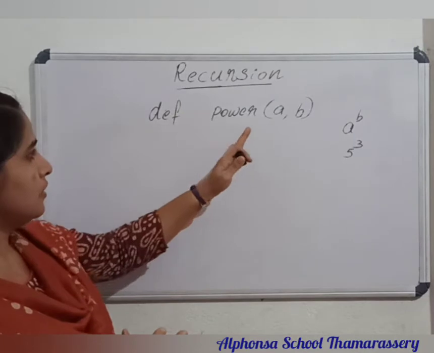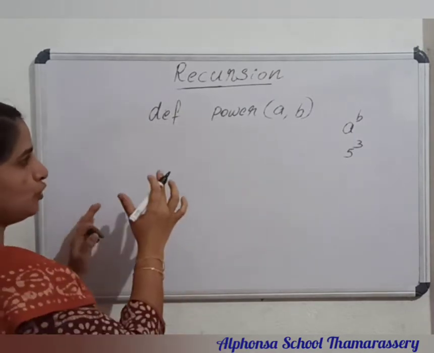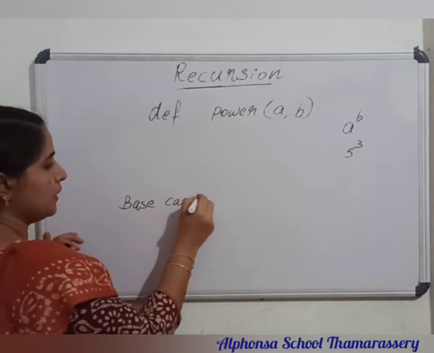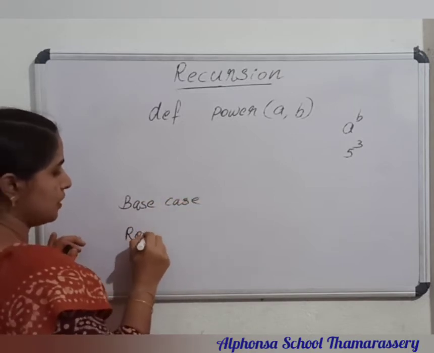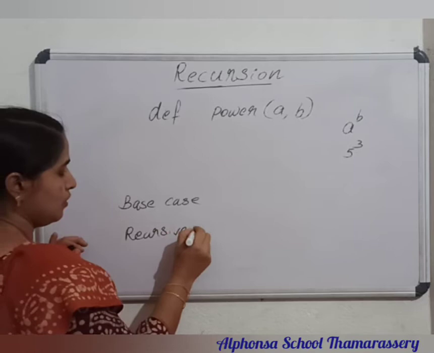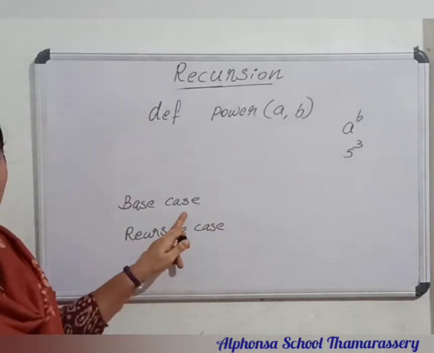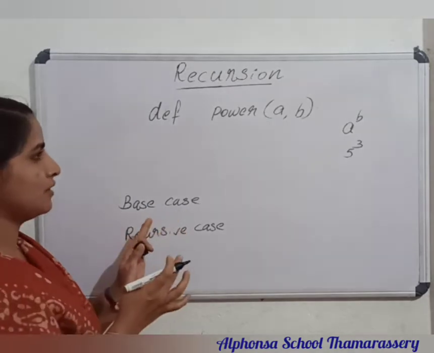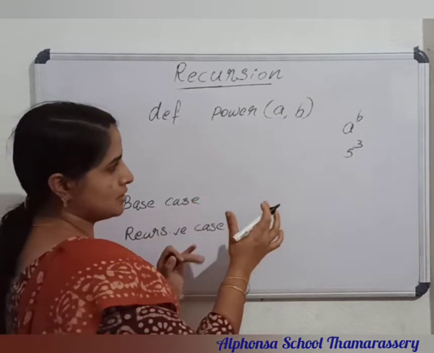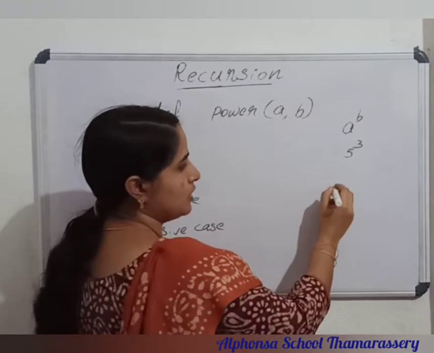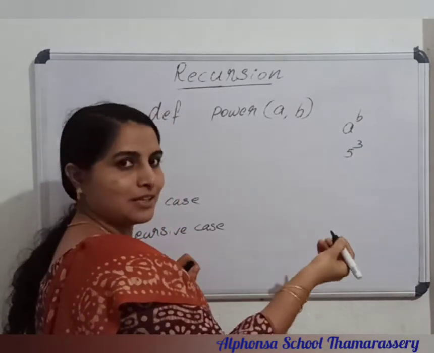Okay. Then the next step is to find the base case. Before writing the program, find the base case and find the recursive case. The base case must be reachable, so we can make it a small problem. Think of this example, 5 raised to 3. This can be defined recursively.